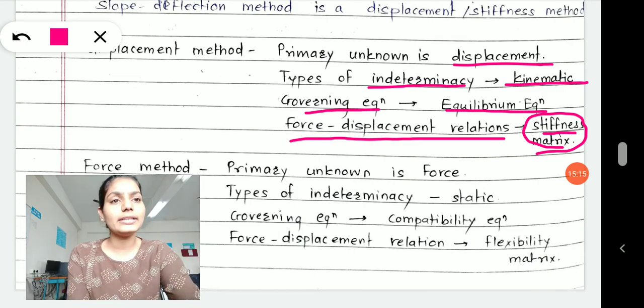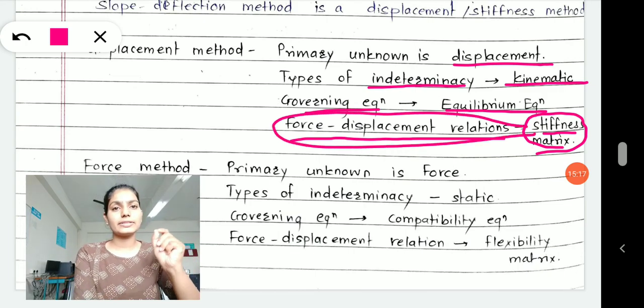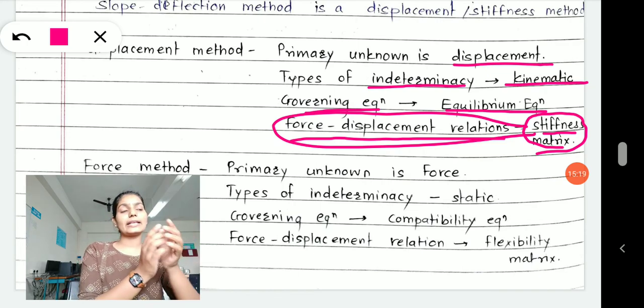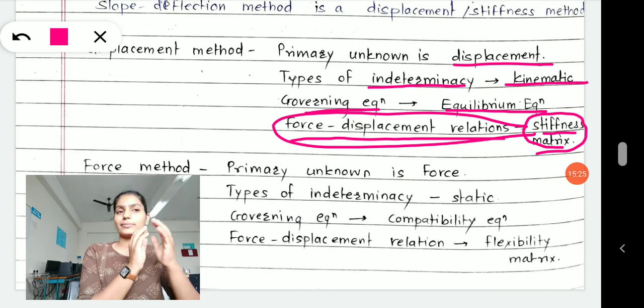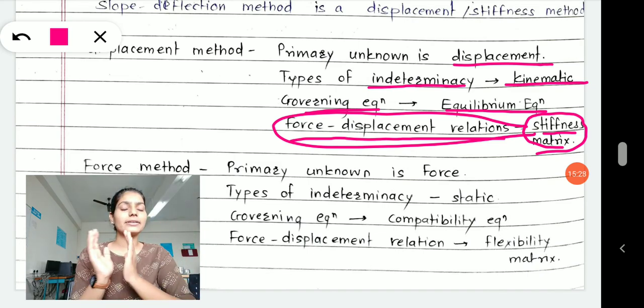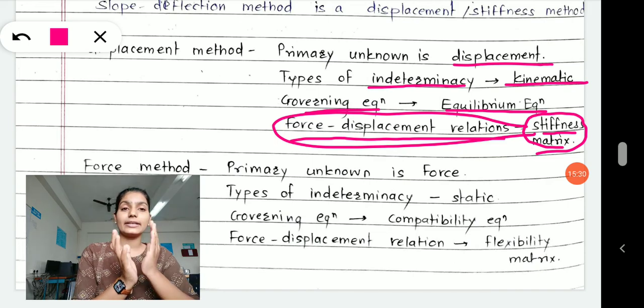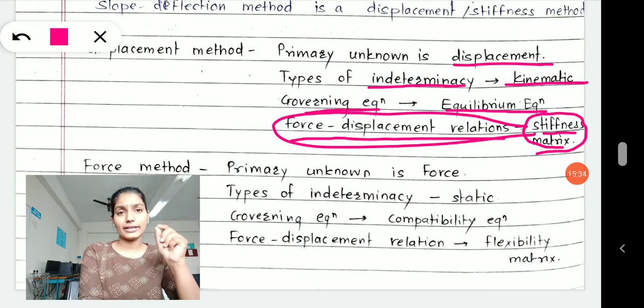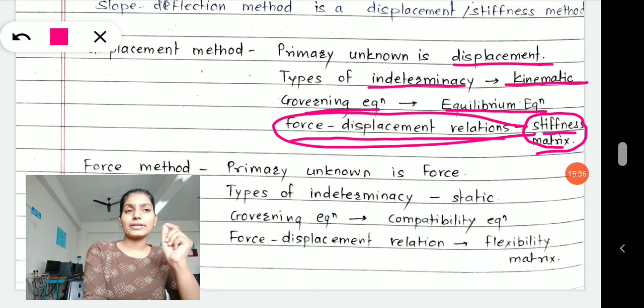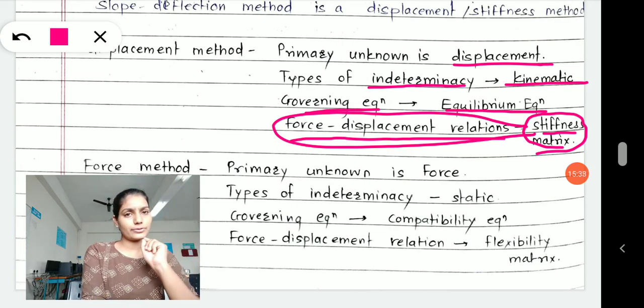Now the only new term is the force displacement relationship. Otherwise, what is displacement, what is indeterminacy, what is kinematic indeterminacy, what is an equilibrium equation, this whole part is already covered in the second year. From the second year, even in the mechanics subject, you have kinematic indeterminacy, and what is kinematic, what is static, you have understood from that.